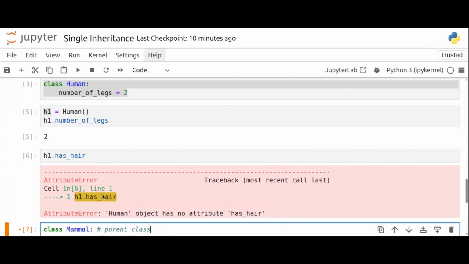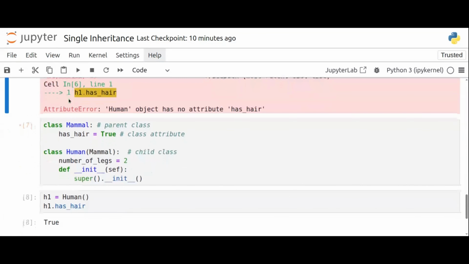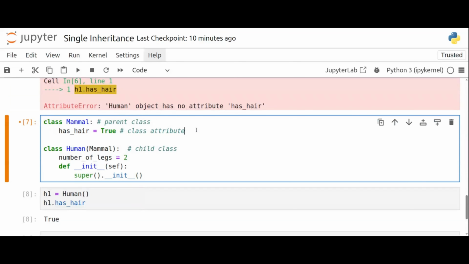Previously, without inheritance, we couldn't access the has hair attribute inside mammal, but now that we inherited the mammal class inside the human class, we are able to access the attributes of the mammal class. We can also access the methods as well.